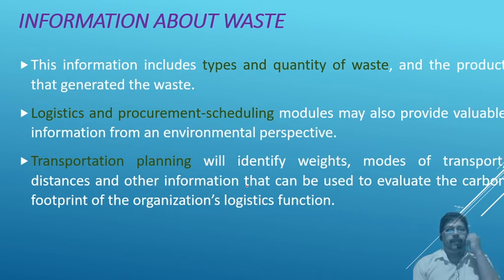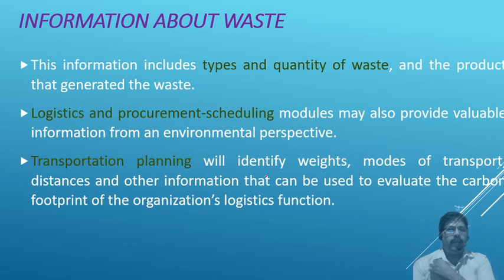Next comes the information about the waste. This information includes the type and quantity of waste and the product that generated the waste. Once the product is manufactured, the company also needs to maintain the waste information. The logistic and procurement scheduling modules can also have this information.